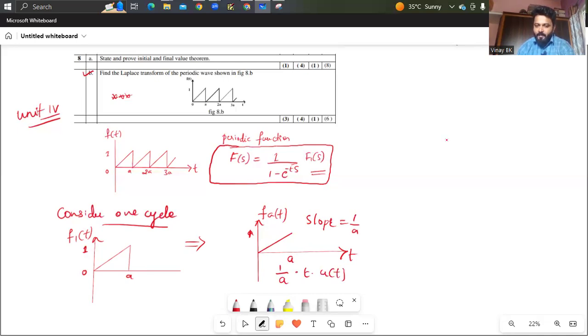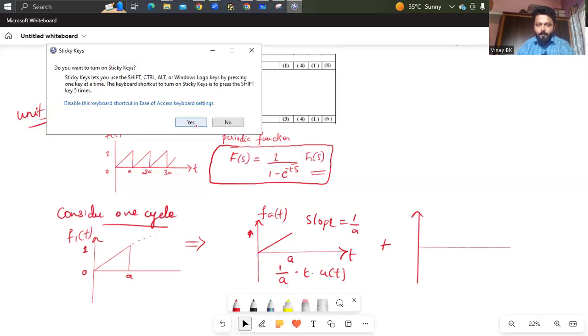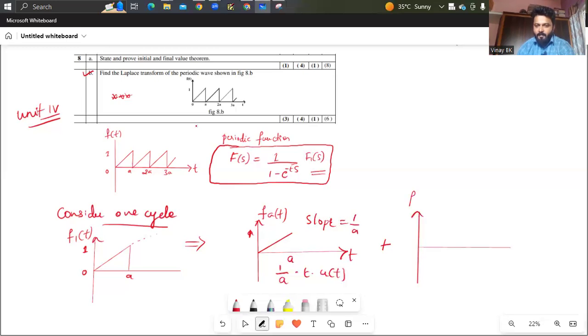You need to add this with something, because this is going on till infinity, so you need to break the ramp waveform at a. That is fb of t. So I have to generate one more ramp waveform in the opposite direction, or else a negative ramp signal.